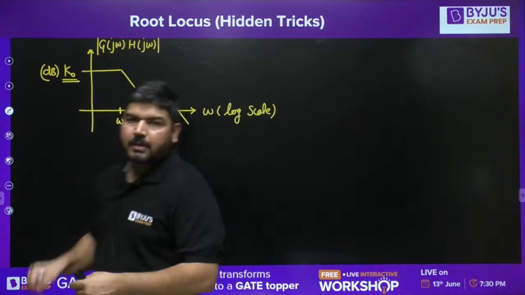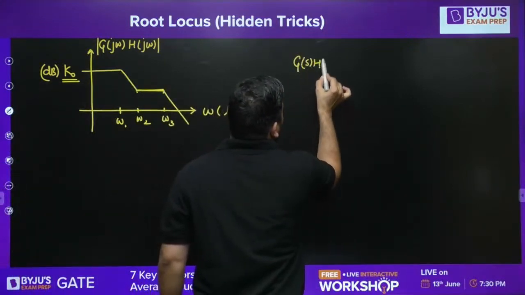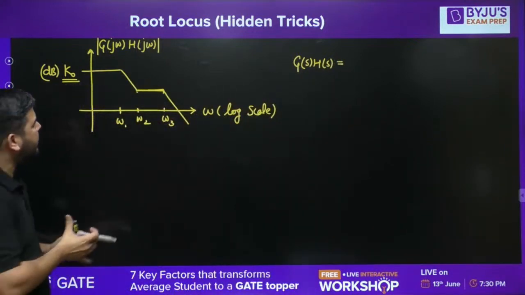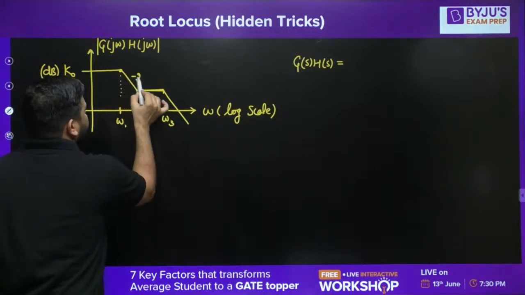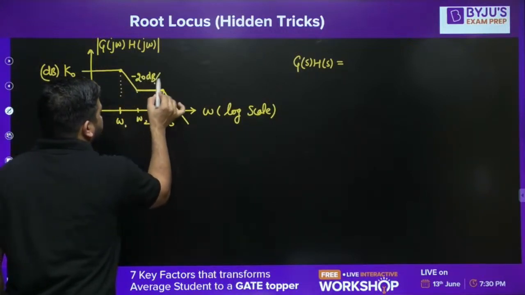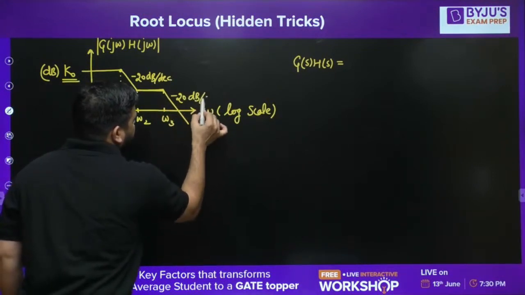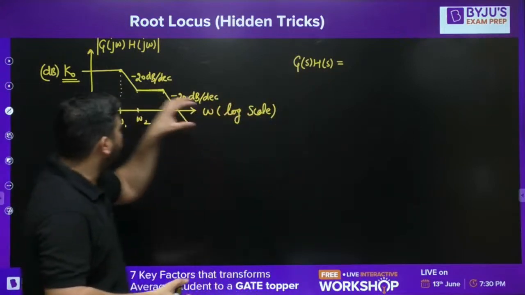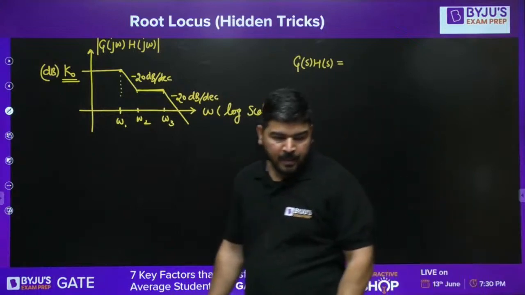If you want to write the transfer function G(s)H(s) from this Bode plot, you can easily see that at omega 1, the slope is minus 20 dB per decade. Let's say slope is also given, minus 20 dB per decade. Now let's say the system is a minimum phase system.